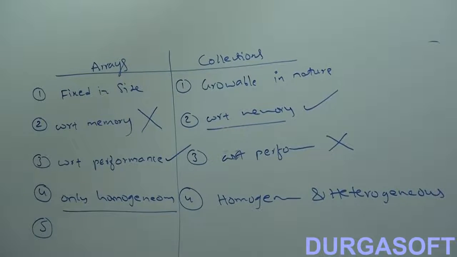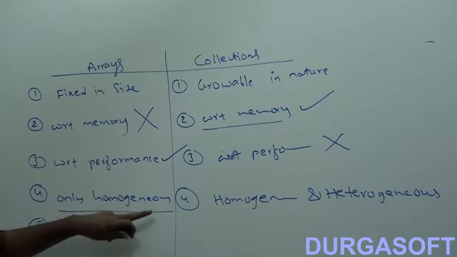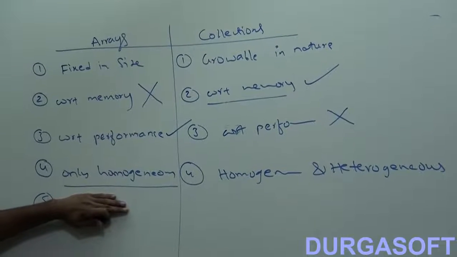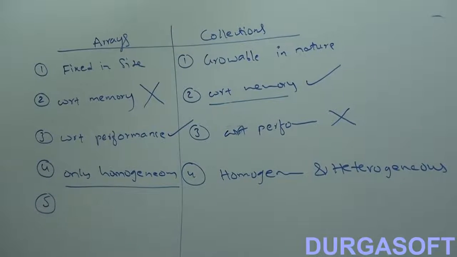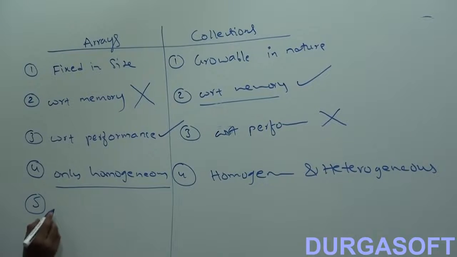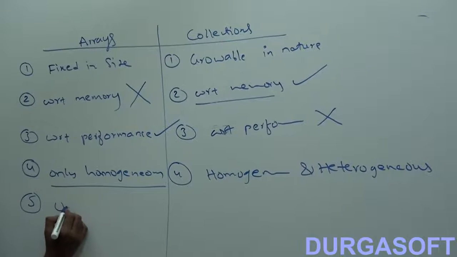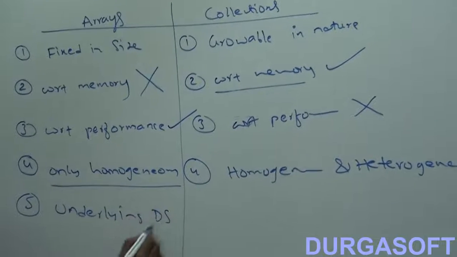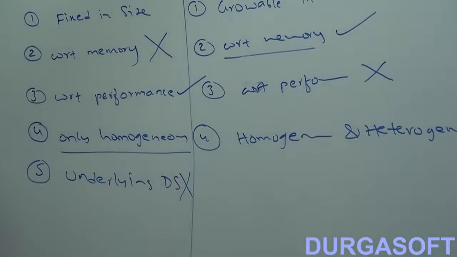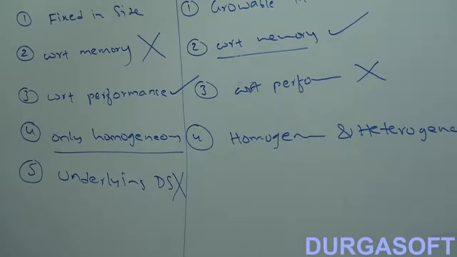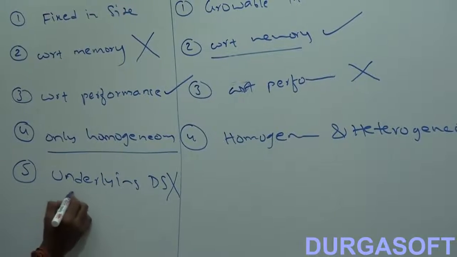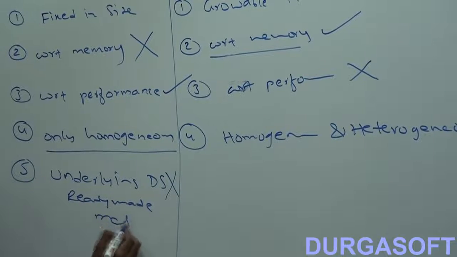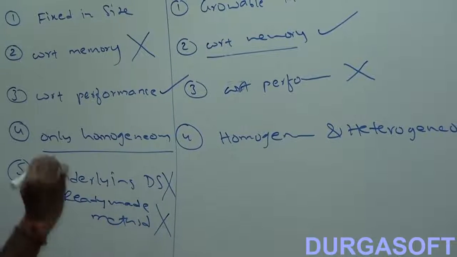Okay, this is. Next point here is, it is also very important. Arrays concept is not implemented based on some standard data structure. That's why underlying data structure is not available. Automatically, readymade method support is not available. Are you getting? Readymade method support is not available.